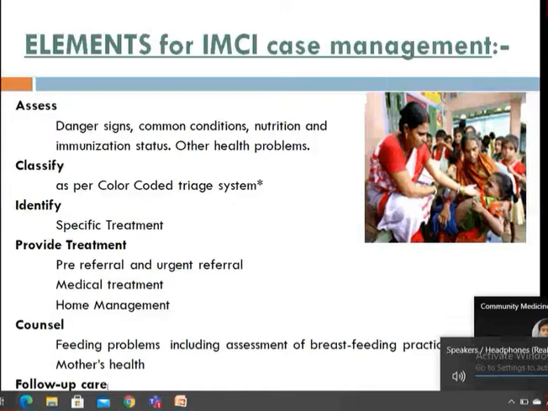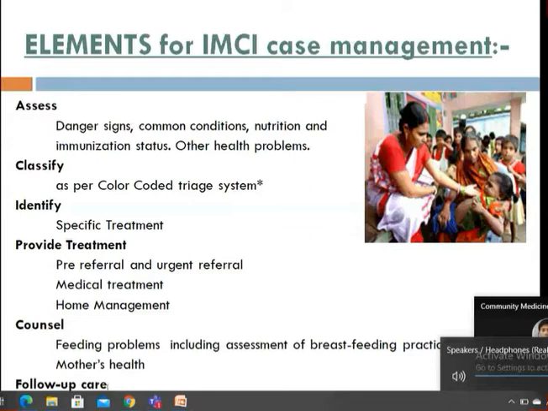So that's why it's called classification rather than diagnosis. In the exam, as I told you in my first class also, if the question comes, classify the illness of this child, then don't get confused with that. Don't start writing the classification of ARI or diarrhea or the disease. So what are the elements? Elements means how you are going to proceed.